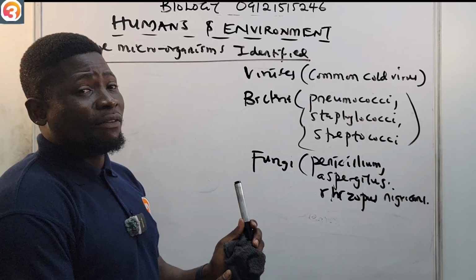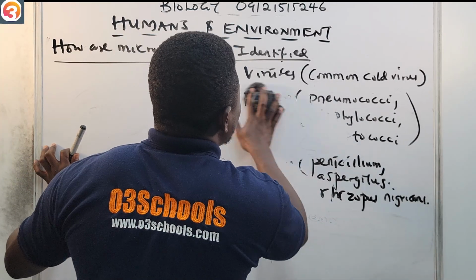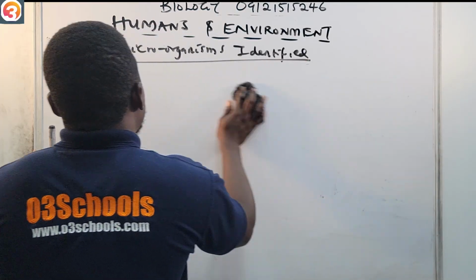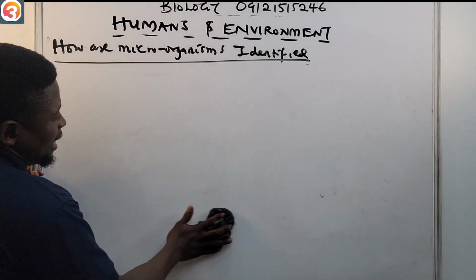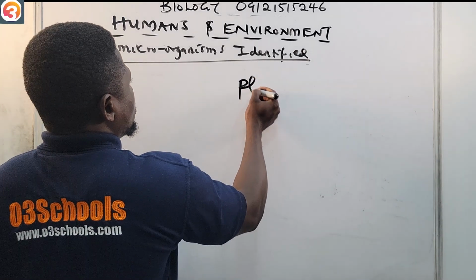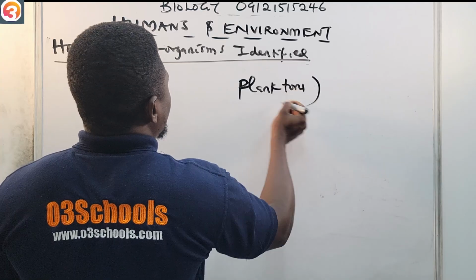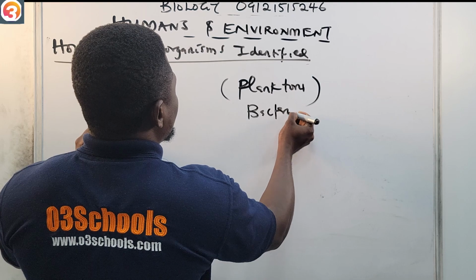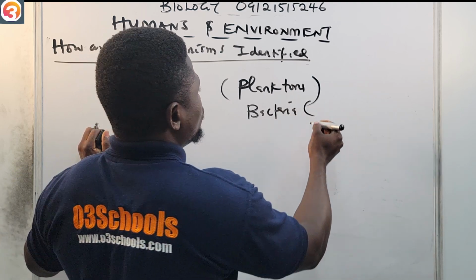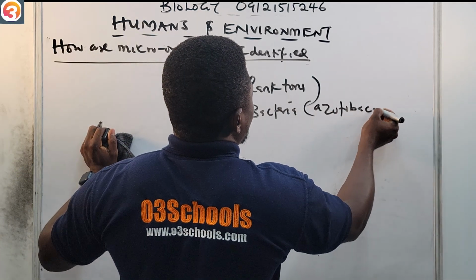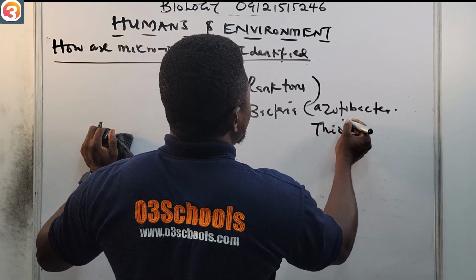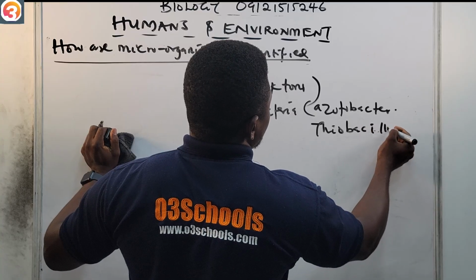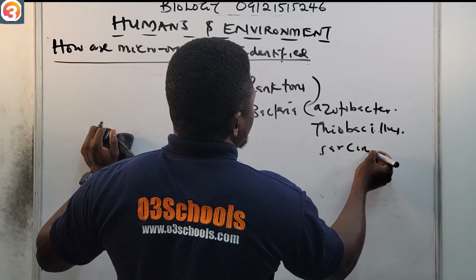Then likewise, we also have some microorganisms that are present in water. All the microorganisms that are present in water are generally known as planktons. Some of them are bacteria. Examples are Azotobacter, Thiobacillus, and Sarcina.